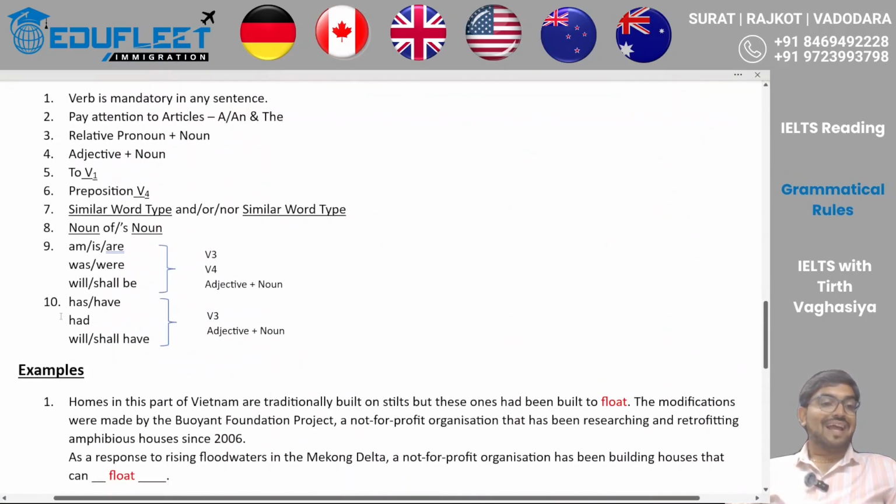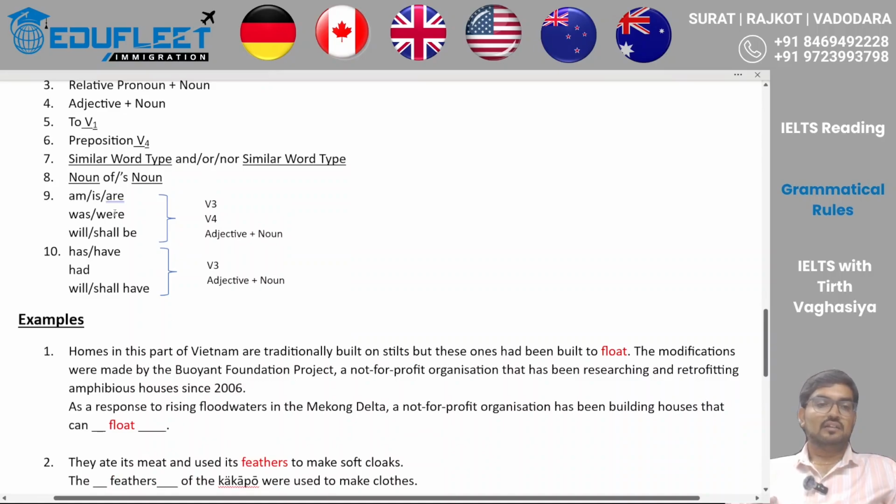Looking at rule number 9 and 10, this is nothing but the summary of your grammar, right? All the tenses that you have gone through. So, for example, simple present tense, continuous tense, perfect tense. This is the summary. Now, if you see a blank after am, is, are, was, were, or will, shall be, you can expect three things. First one is V3.